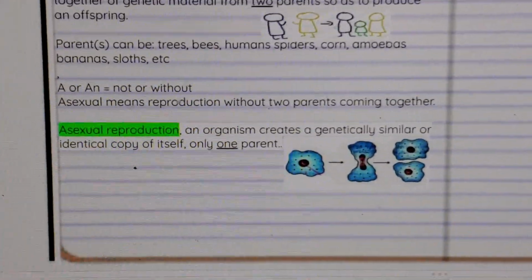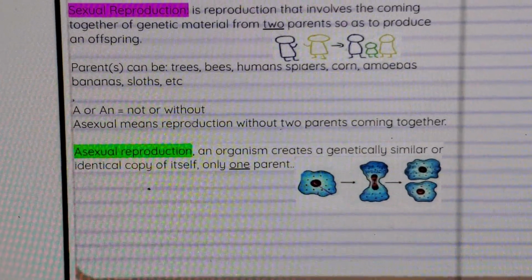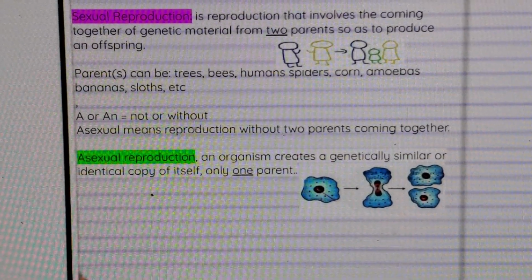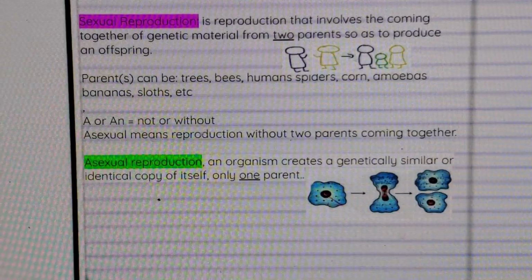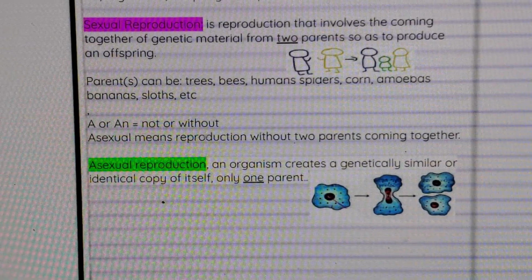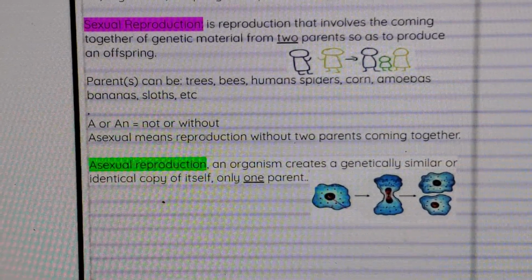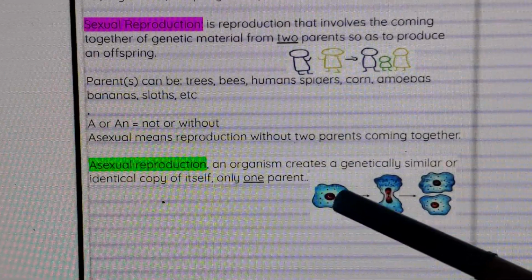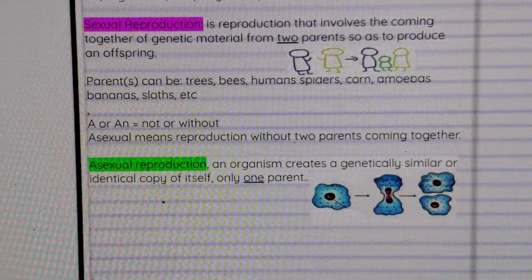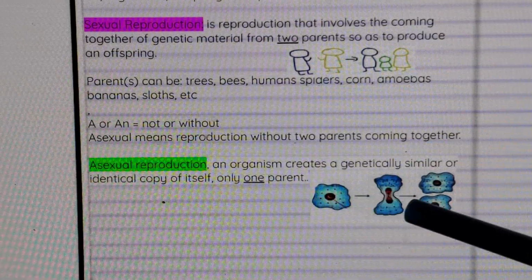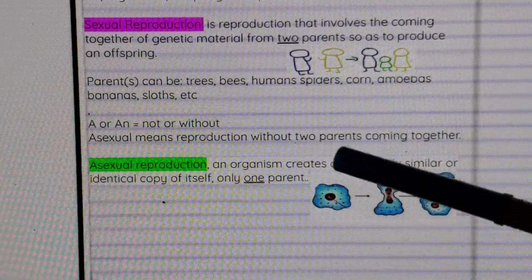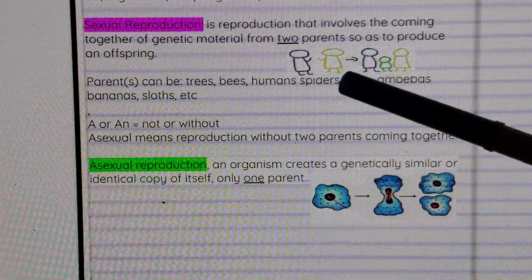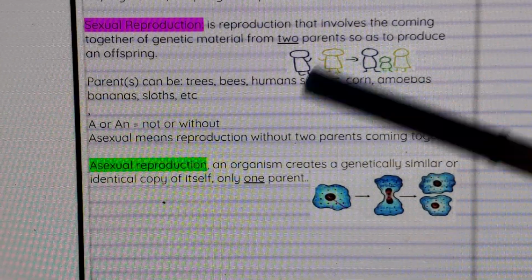Asexual reproduction is when an organism creates an identical copy of itself, a clone. So you only need one parent. So here we see one amoeba, and when it's time to make more of itself, it's just going to divide. So you don't have genes of two parents coming together to make another individual.